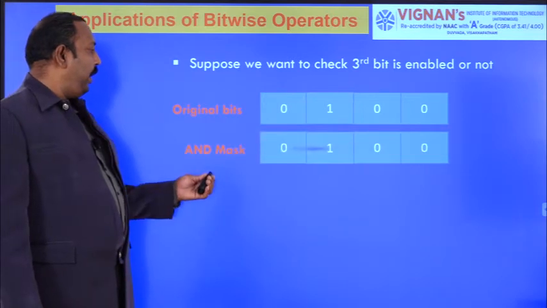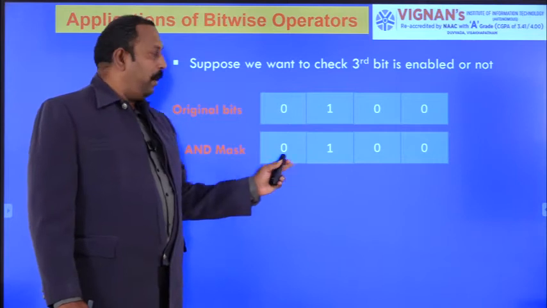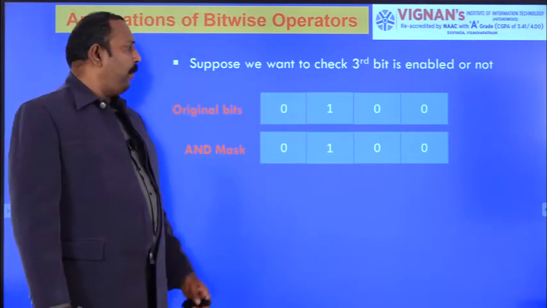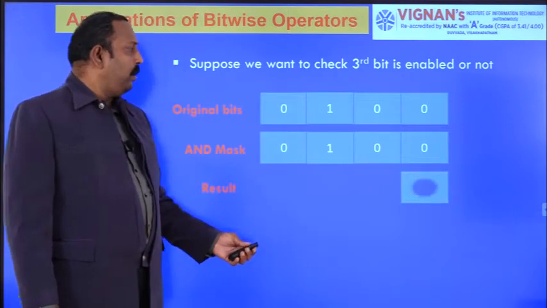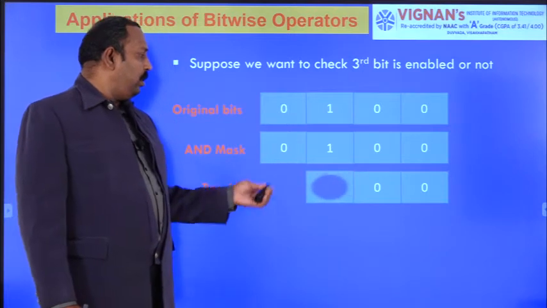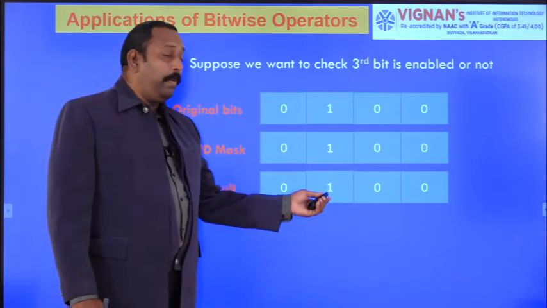So here I want to check the third bit, that's why I have to use 1 here, and all the remaining positions are 0. Then you have to perform the bitwise AND operation. 0 AND 0 is 0, 0 AND 0 is 0, 1 AND 1 is 1, and 0 AND 0 is 0, so the output is 0. So here the third bit is 1.